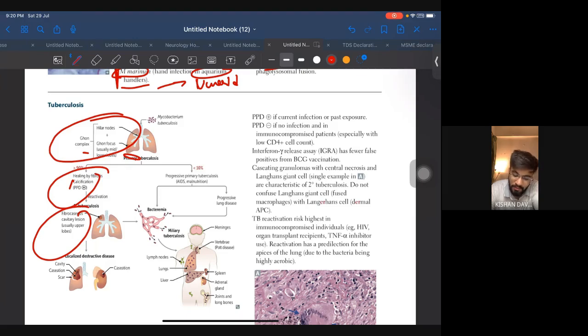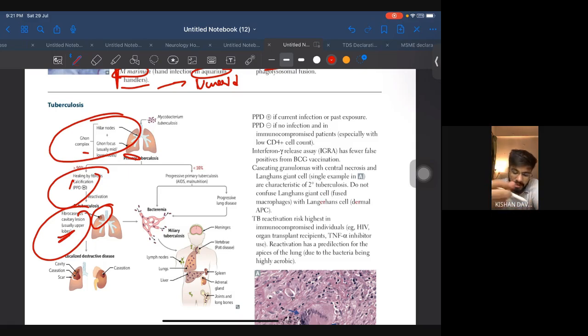But when you go for secondary tuberculosis, if you find a cavitary lesion, it is going to be on the upper lobes of the lung, that is the apex of the lung. Okay, so you should think about this. If the location is on the upper lobe, it is secondary tuberculosis, and if it is in the base of the lungs, it is the primary infection that is still acting.